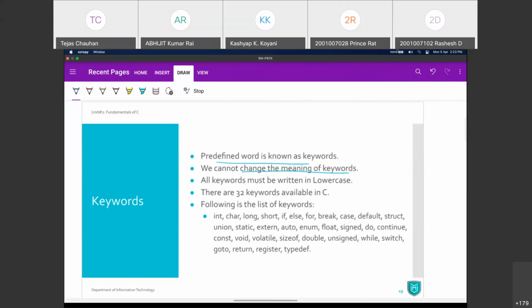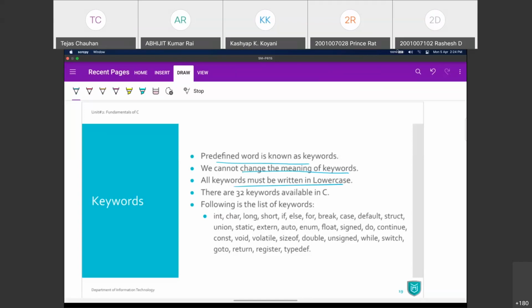Whenever we want to use it, we can, but we can never use it anywhere else. Otherwise, the operation or meaning will differ. In C language, keywords must be written in lowercase. C is a case-sensitive language, so we need to use lowercase.